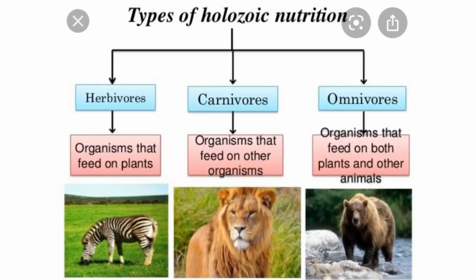The organisms performing holozoic nutrition are divided into three categories. You have already studied about this in lower classes. Let us revise it. Herbivores, carnivores and omnivores. What are herbivores? They are the organisms which feed on plants. Carnivores are the organisms that feed on other organisms. And omnivores are the organisms that feed on both plants and other organisms.